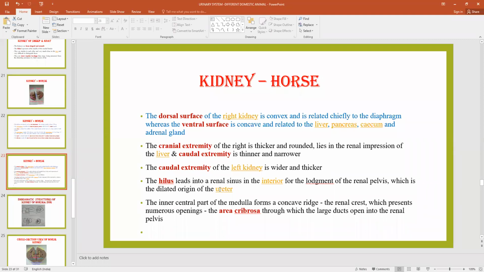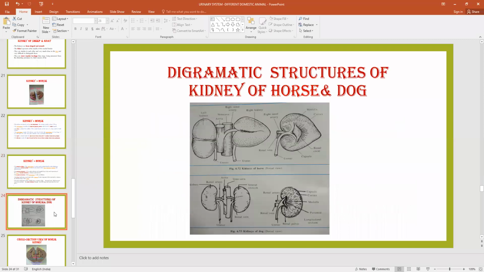You must know what the renal pelvis, renal pyramid, calyx major, and calyx minor are. In the internal structure, the medulla of the kidney has a somewhat triangular space for the opening of the renal pelvis. This is known as the area cribrosa. The area cribrosa is an important question from the objective point of view. What is the area cribrosa?